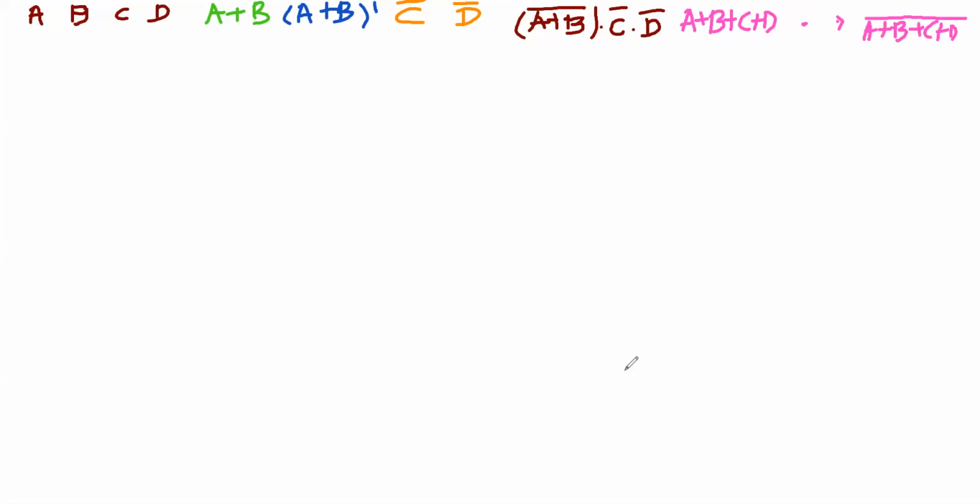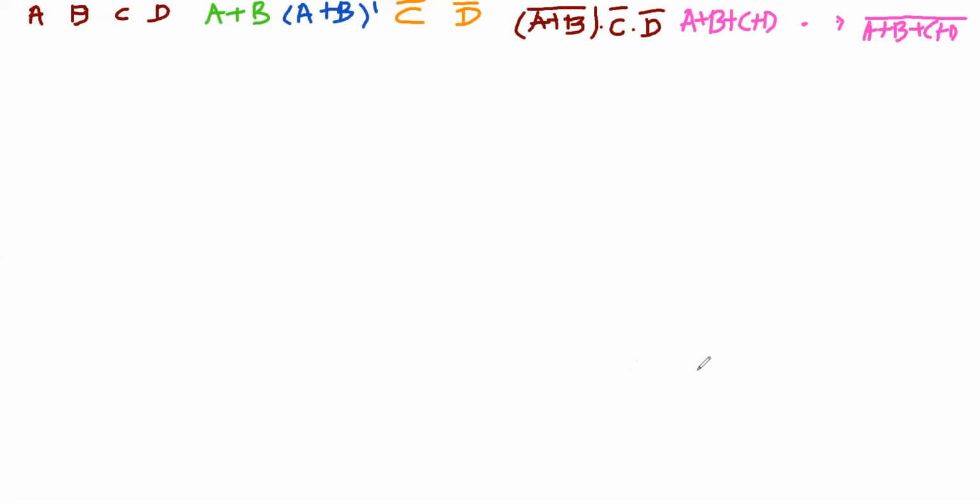Okay, let's see in the truth table whether it is correct or not. So we'll take all possible inputs and list them here. How many combinations are possible? 16 combinations. So let me write one by one.